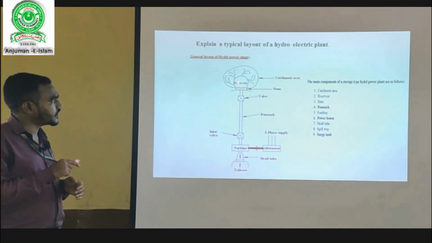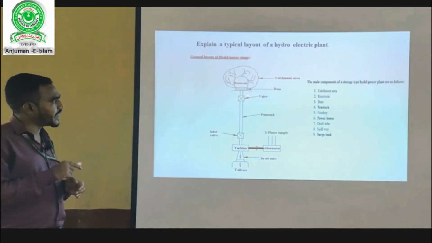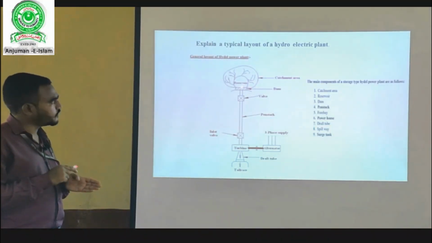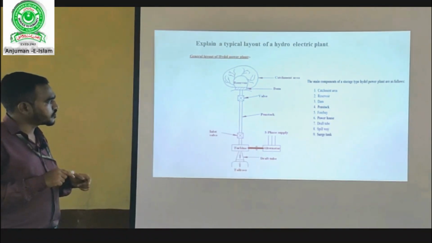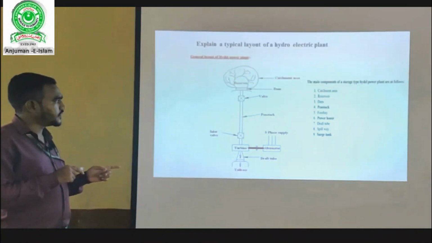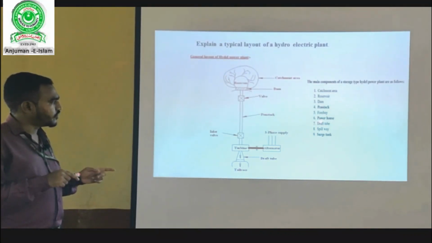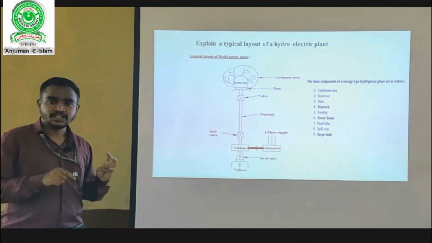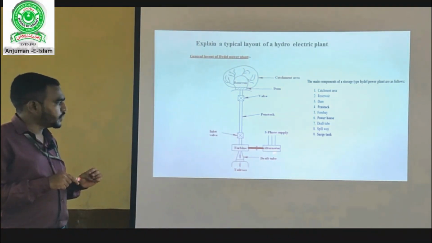Then the reservoir, where all the river water will be stored. Then the dam acts like the barrier between the reservoir and our penstock pipe. If the dam gate is opened, then only the water will be flowing. Then penstock pipe, here it is used to accelerate the potential energy of the water. Then forebay, then draft tube, powerhouse. Powerhouse consists of turbine, alternator, generator, governor and pump. Then we have spillway and surge tank.